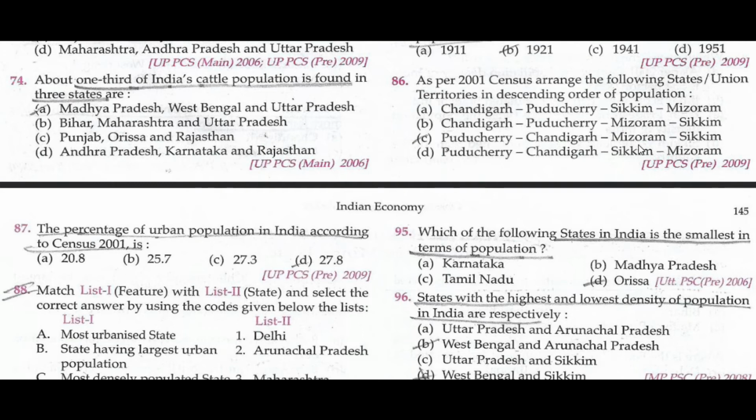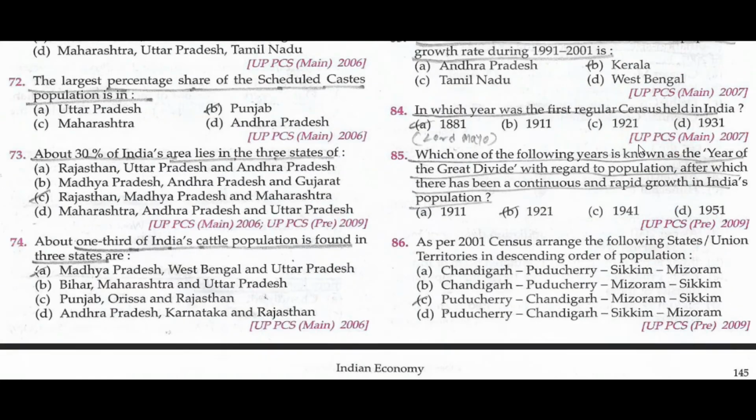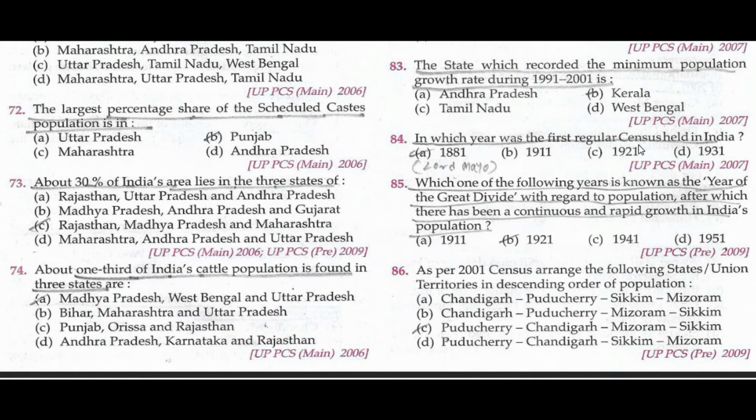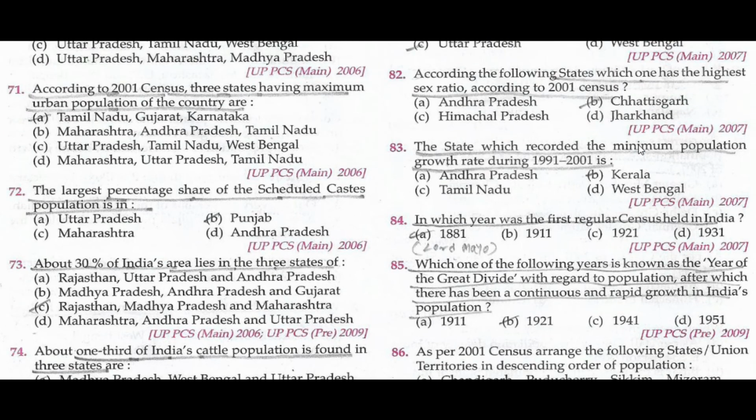As per 2001 census, arrange the following states or union territories in descending order of population: Puducherry, Chandigarh, Mizoram, Sikkim. Which one of the following years is known as the year of the Great Divide with regard to population, after which there has been a continuous and rapid growth in India's population? 1921. In which year was the first regular census held in India? 1881, under Lord Mayo.